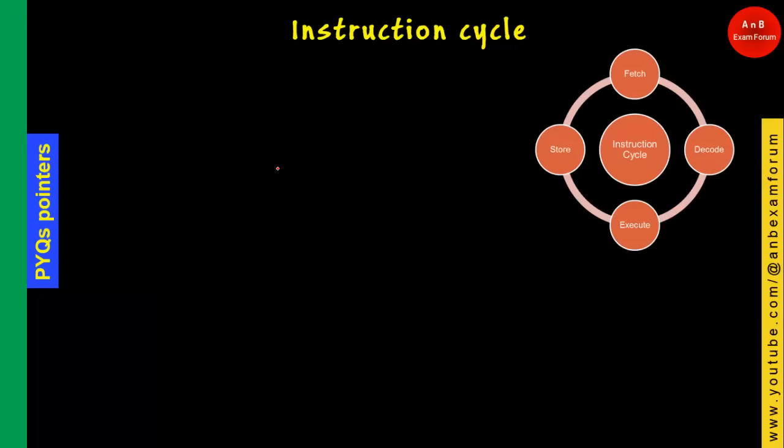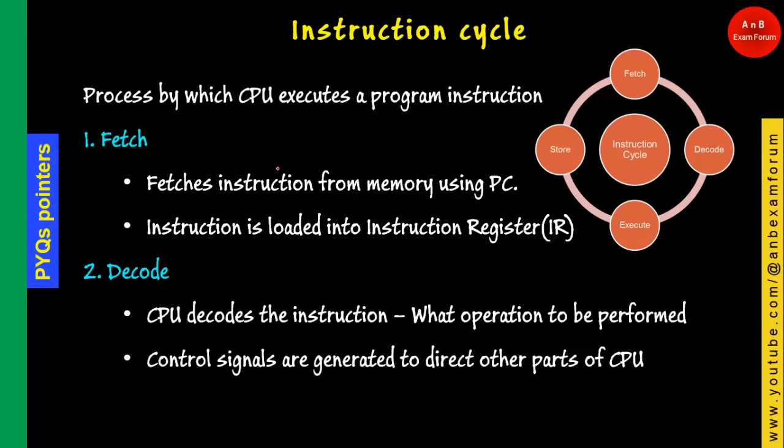So let's see the next topic, the instruction cycle. The instruction cycle is the process by which the CPU executes a program's instructions. We have seen a lot about instructions, but how the CPU executes an instruction depends upon the cycle. The first step in the cycle is fetch. Fetch fetches the instruction from memory using the program counter.